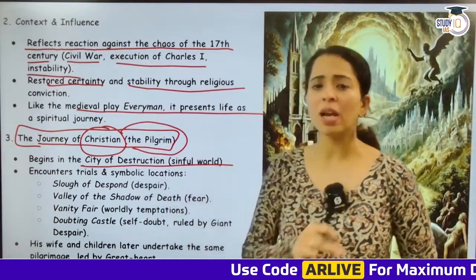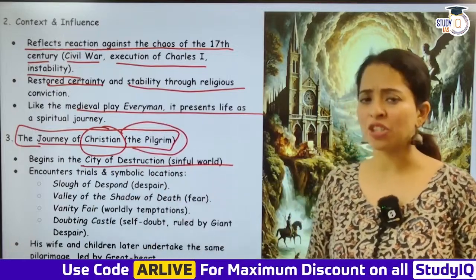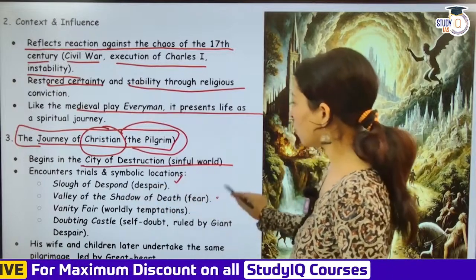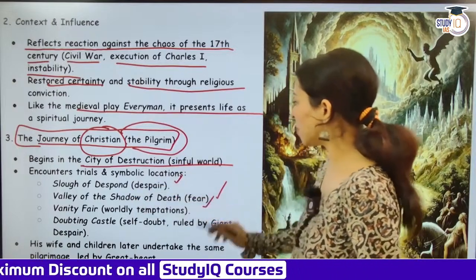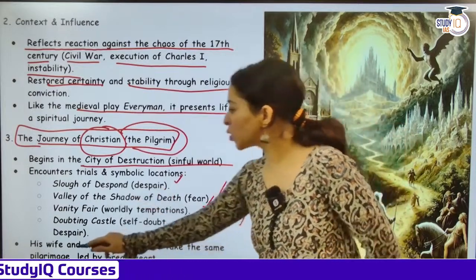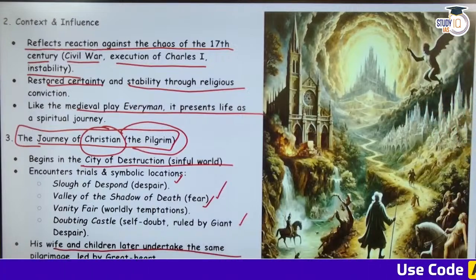He encounters, he goes through a series of difficult challenges. Okay, so that is Slough of Despond, Valley of the Shadow of Death, Vanity Fair, worldly temptations, Doubting Castle, self-doubt ruled by Giant Despair. And his wife and children later undertake the same pilgrimage led by Great Heart.